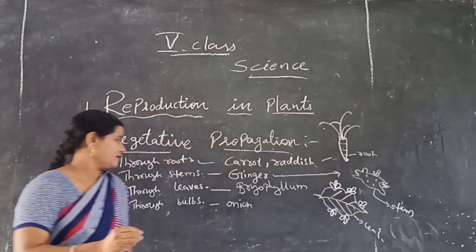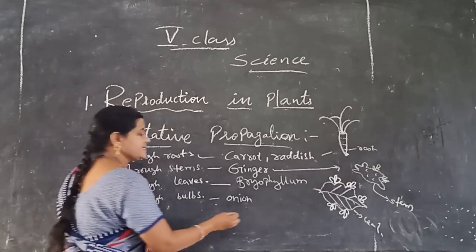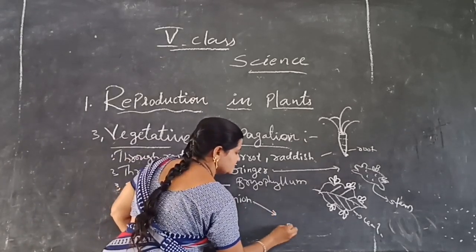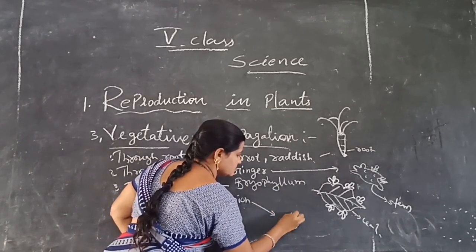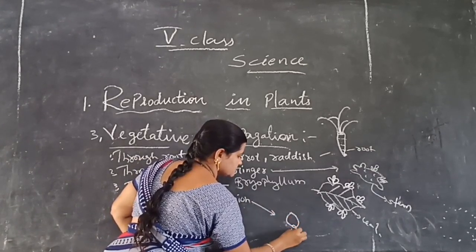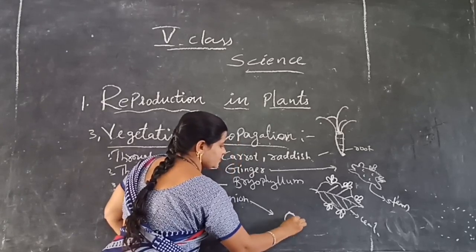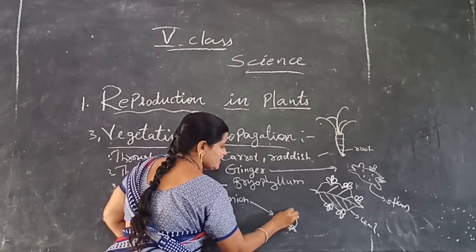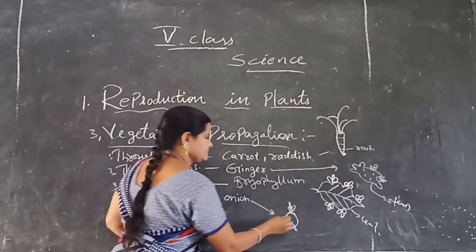Okay. Next, bulbs. Vegetative propagation through the bulb. Onion belongs to bulb. When we plant the onion under the soil, the new plant will rise from the bulb, onion.